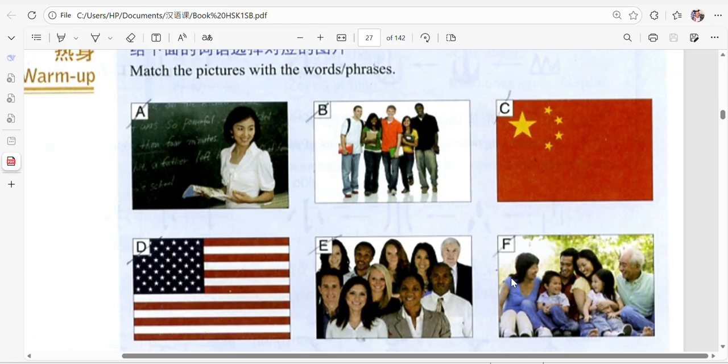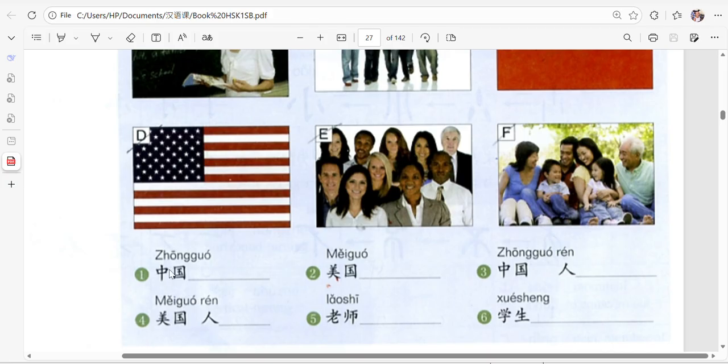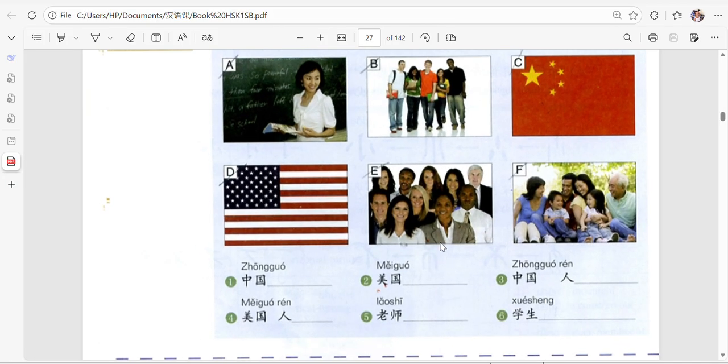You can see the pictures, right? All right. We have words 1, 2, 3, 4, 5 to 6. So here we are matching.